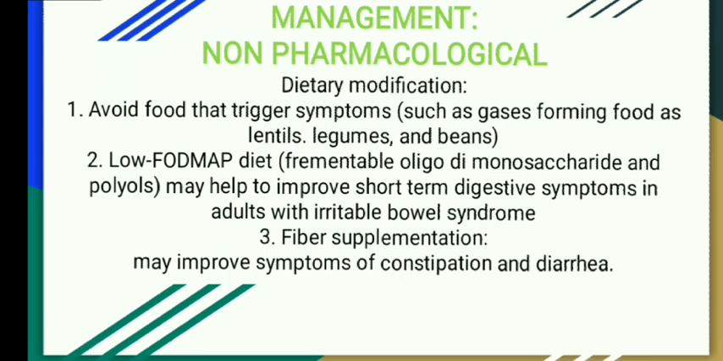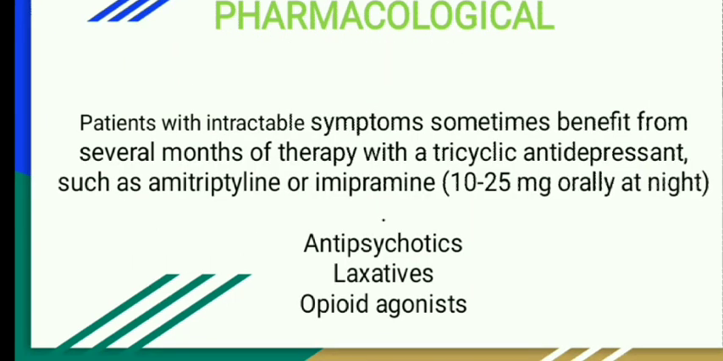Low FODMAP diet means fermentable oligo di monosaccharide and polyols may help to improve short-term digestive symptoms in adults with IBS. Number 3 is fiber supplementation. Fiber supplementation may improve symptoms of constipation and diarrhea.